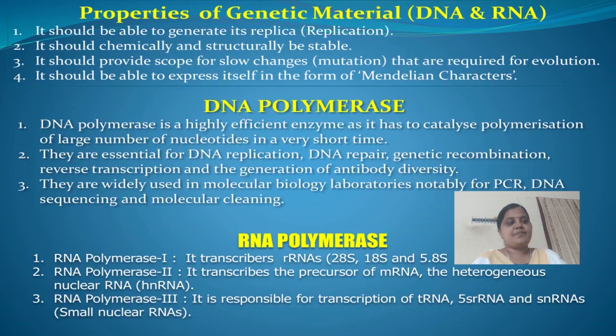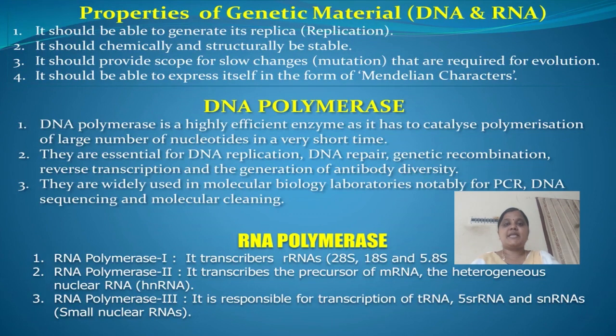The second property is that it should be chemically and structurally stable. The genetic material should be stable through the different stages of the life cycle. This stability was evident in Griffith's experiment, where the transforming principle survived and killed the bacteria.